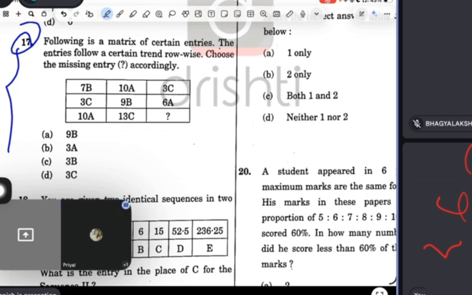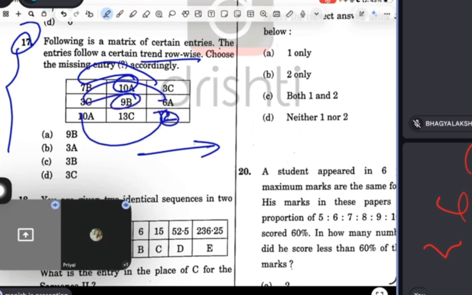See, your matrix is given and it is row-wise. We have to follow the trend. So tell the answer. We have to go row by row, means horizontal. See, they have given row-wise, guys. See, 7, 3, 10; 3, 6, 9; 10, 3, 13. Now A, C is there, so B. So 3B will be the answer.